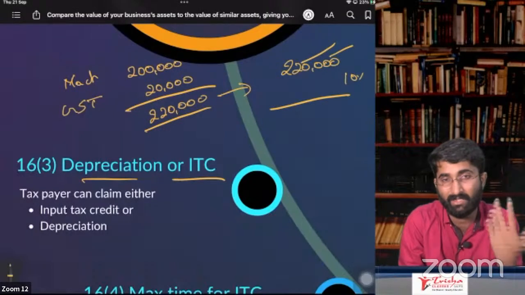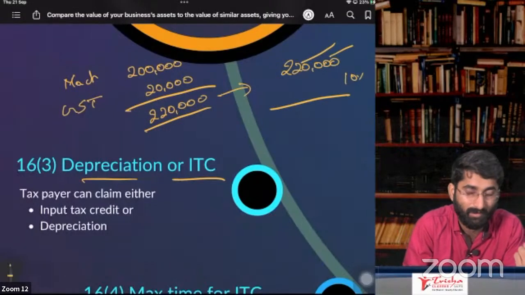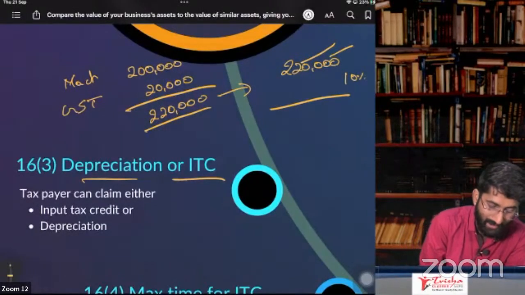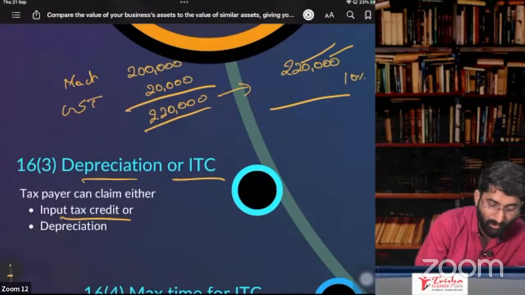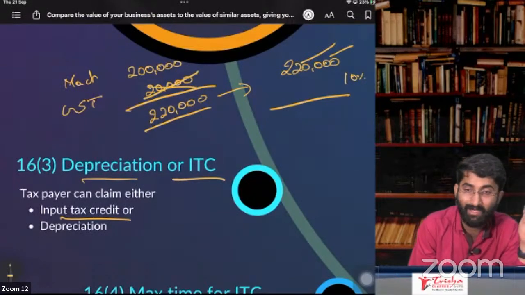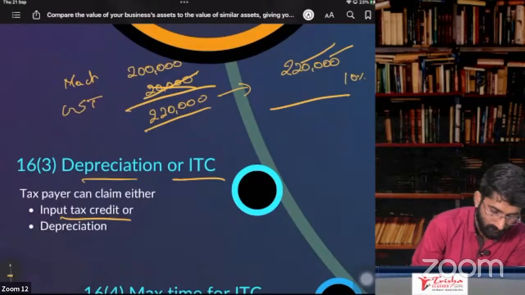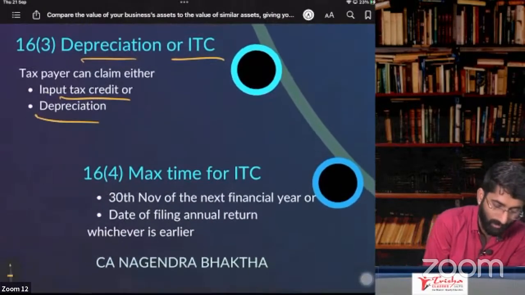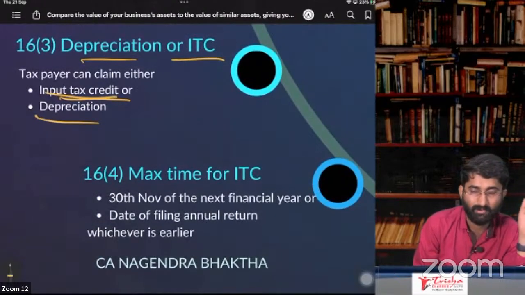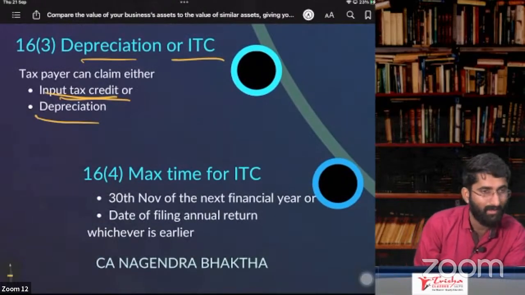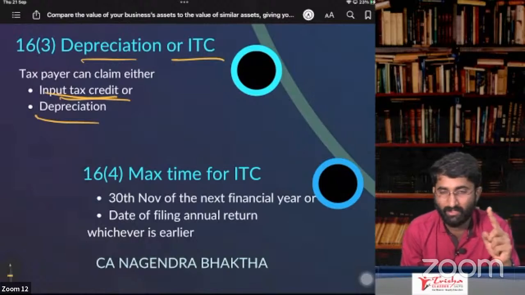That is nothing but the government paying you back the amount. Or you can take ITC. If you are taking ITC, don't add it to the balance sheet as your capital asset. It is not your capital asset. So depreciation or input tax credit, which is of your choice? You can take either input tax credit or depreciation, not both.